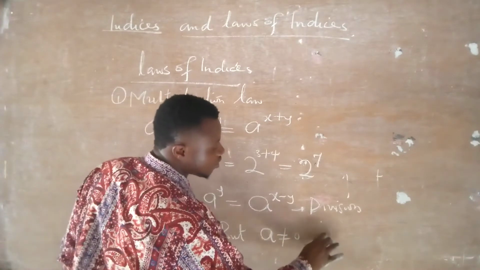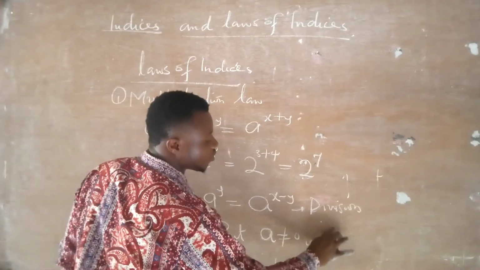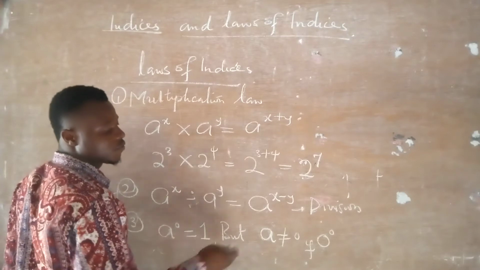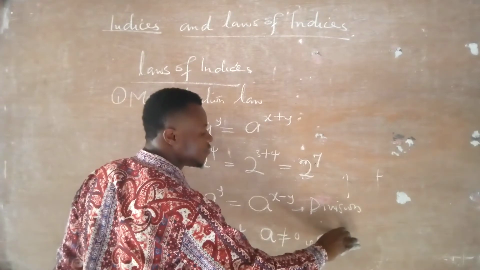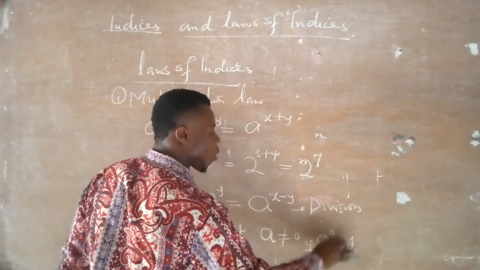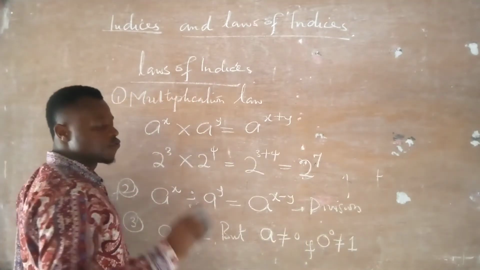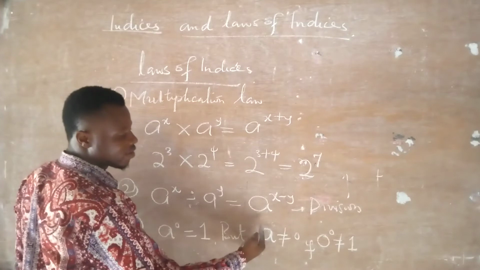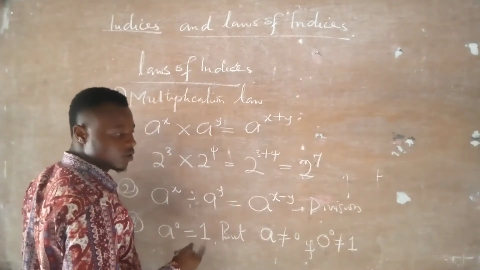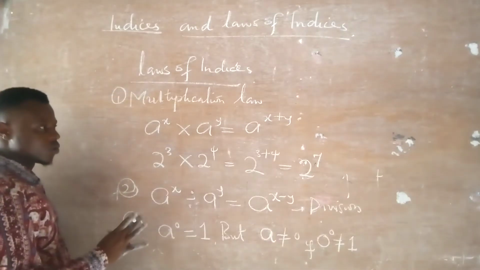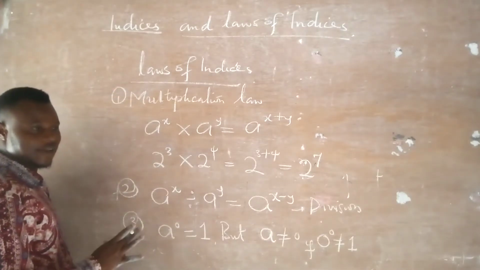If we have 0 raised to the power 0, it will never give us 1. So for this law to hold, a will never be equal to 0. So this law is called the zero law. Are you there?